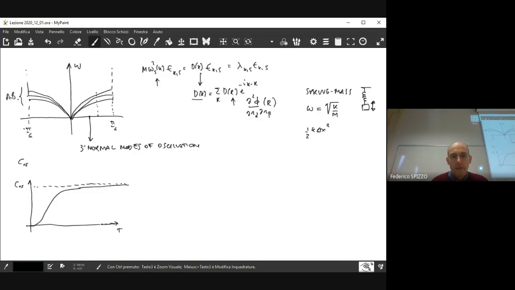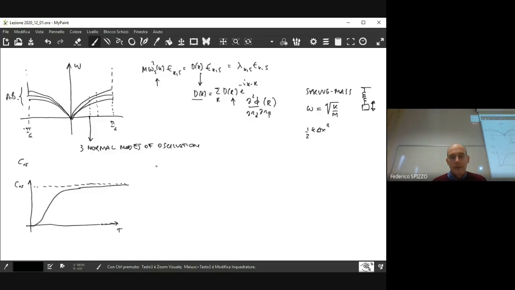So for each value of the wave vector, you have 3 possible normal modes of oscillation. So the idea is, is it possible to estimate the specific heat due to the presence of those normal modes of oscillation?